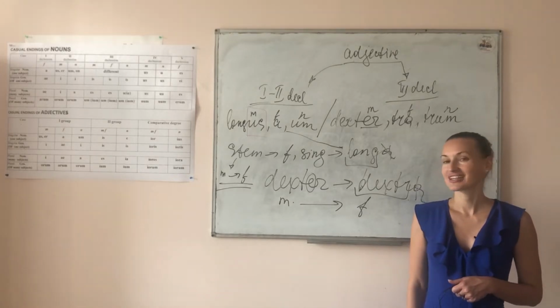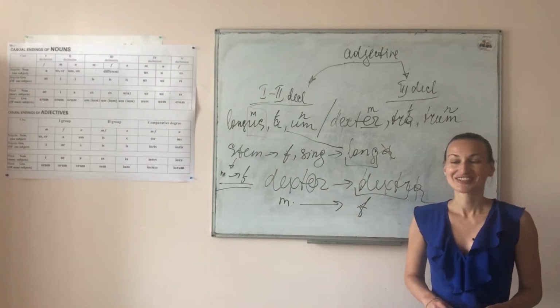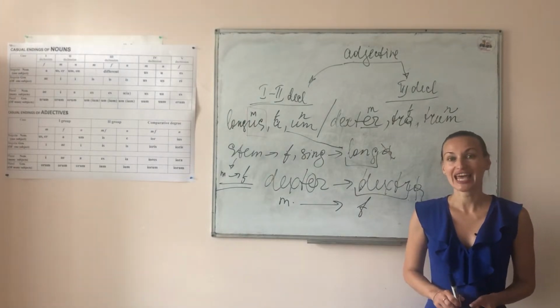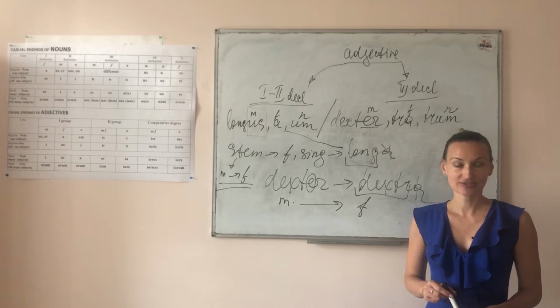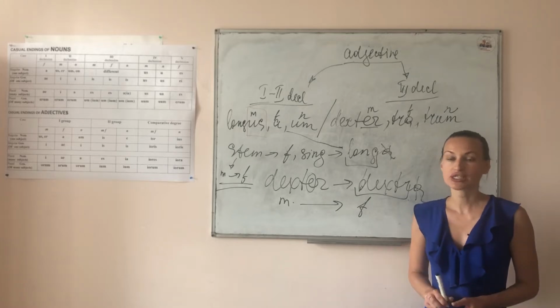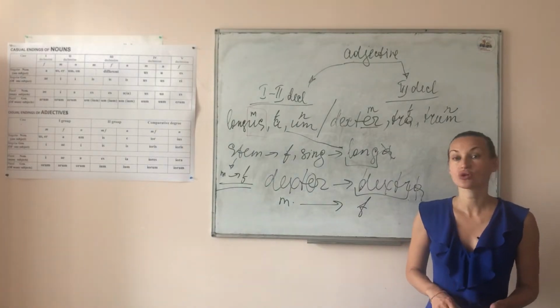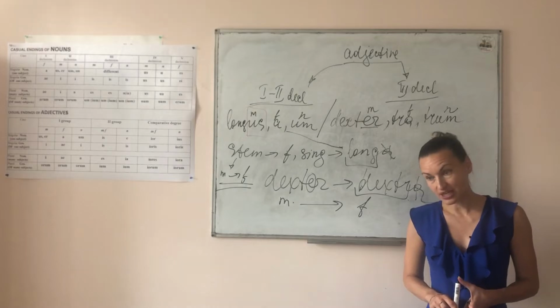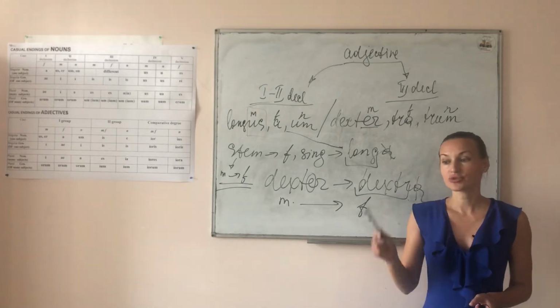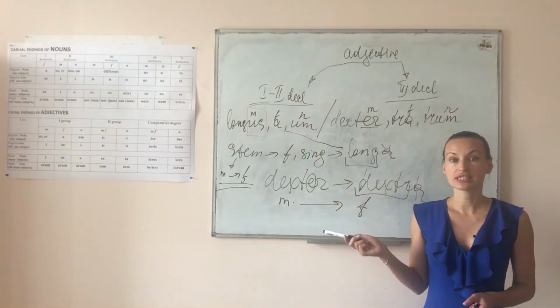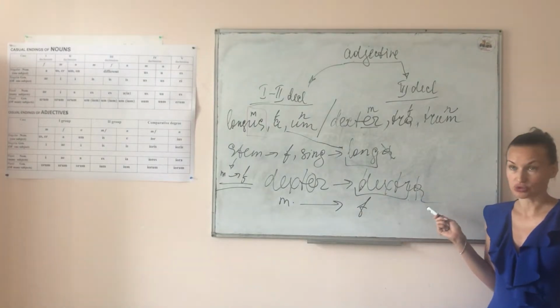Hello, my dear students. Today we are going to speak about adjectives. An adjective is a part of speech which characterizes the subject or the object or the noun, in other words. For example, green flower, beautiful day, white blackboard.